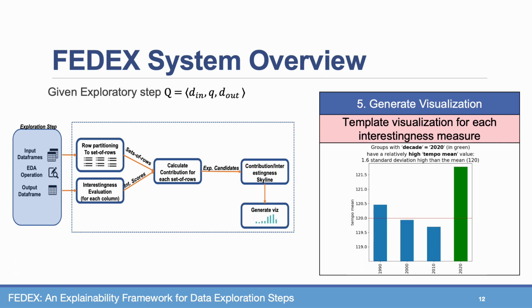Last, for each explanation in the skyline set, FedEx generates a caption visualization using a template for each interestingness measure. In this example, we can see a generated explanation to a group by operation on the popular songs data frame using the column decade and the aggregation mean. FedEx shows that the column tempo is interesting as it shows high variance. The most contributing set of rows is decade 2020, where its tempo is 1.6 standard deviations higher than the mean. We can immediately understand from this explanation that newer songs from the current decade are of a faster pace than older ones.